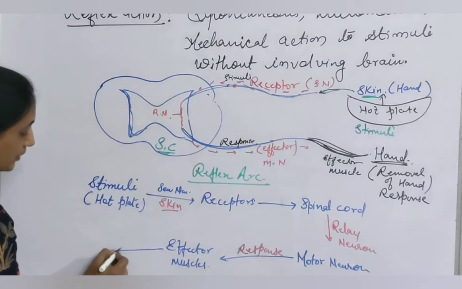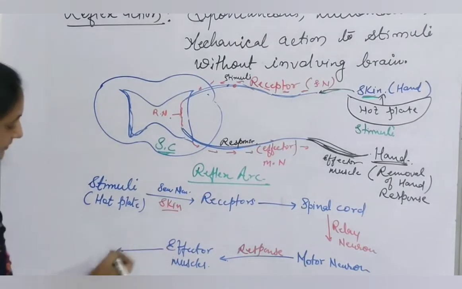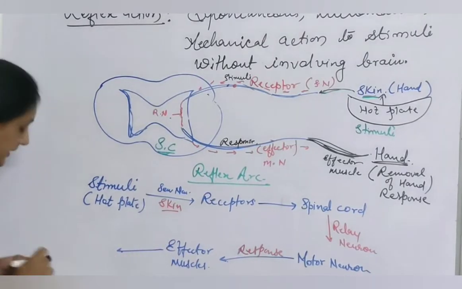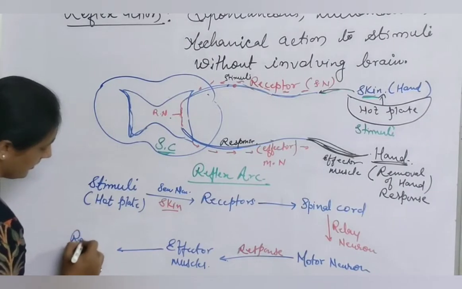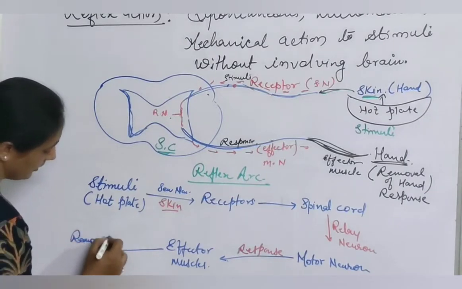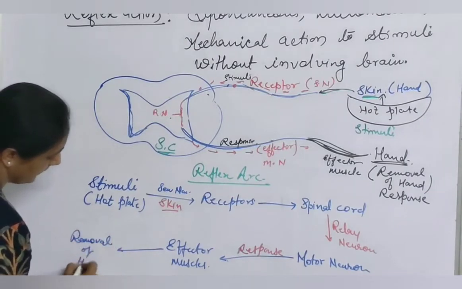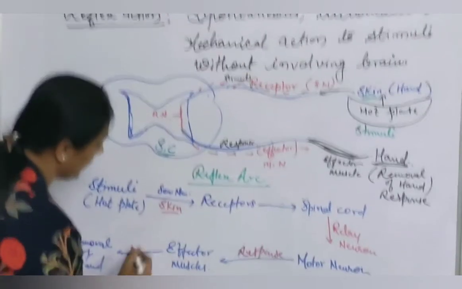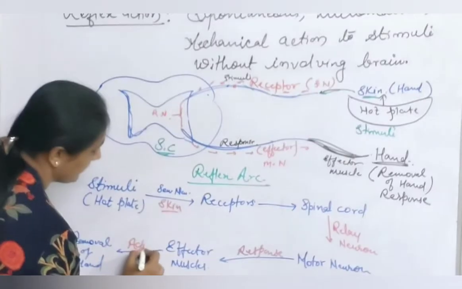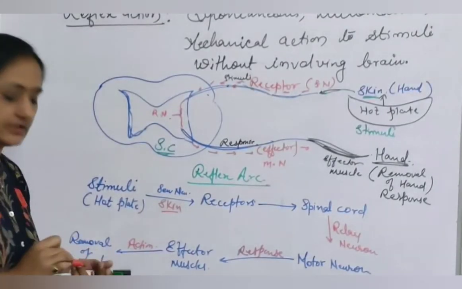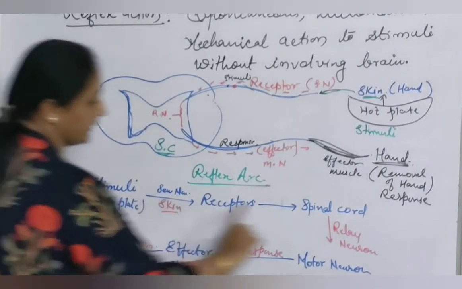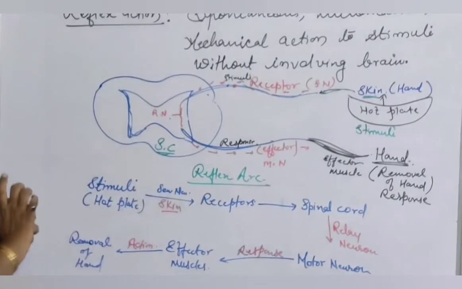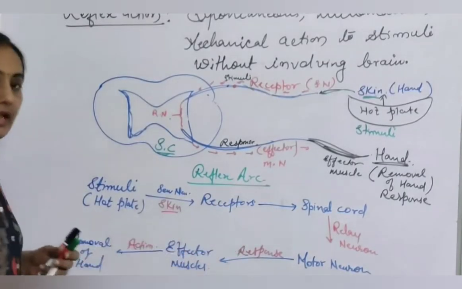What is the response or action taken by these effector muscles? They take action by removing the hand. This removal of the hand is the action taken by these effector muscles. So this is the pathway through which the impulse travels. This is called a reflex arc.